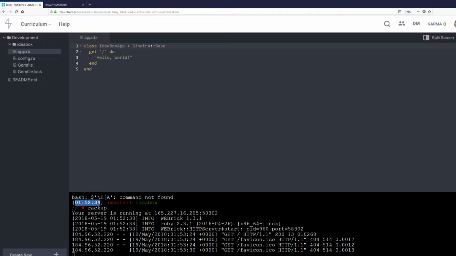So in this case, we have just the slash, which matches when someone visits the home page, which is the root of the application. So we're returning that hello world. And the block of code that we pass to the get method, that's what's going to run. So we got this thing, and hey, we've gotten iteration 0 done, which is great.